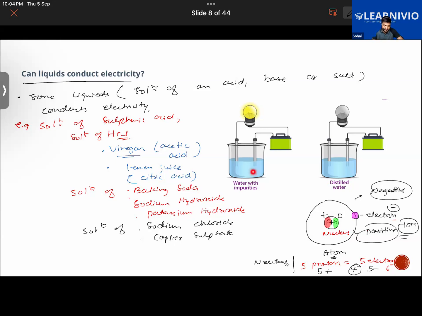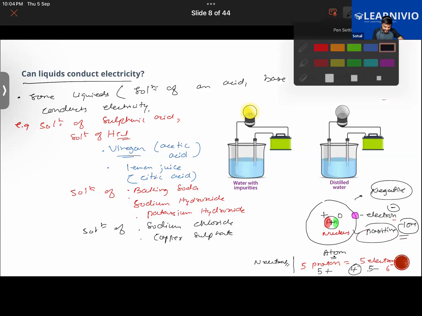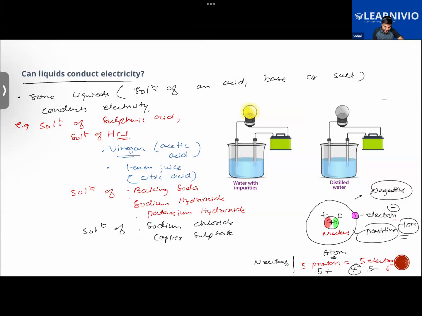So take water which has some impurities in it, like muddy water. When electricity is passed through that solution of water containing mud or other impurities, the solution will break up into ions. The solution will break up into positive and negative ions. Hope that is clear. Yes, sir.